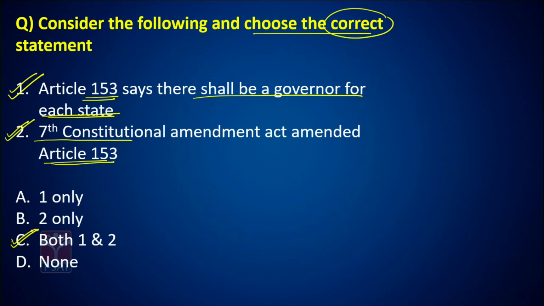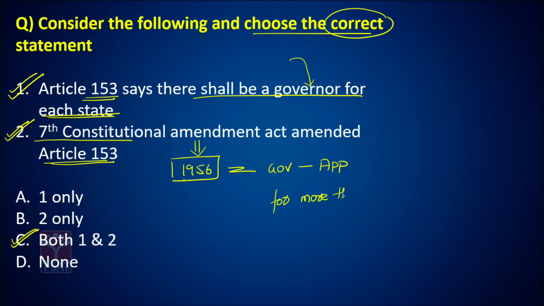Answer is C. But let me explain this. Article 153 says there shall be a Governor for each state. Now this 7th Constitutional Amendment Act in 1956 said there shall be a Governor appointed for 2 or more states also. The same Governor can be a Governor for 2 or more states. This provision was not there in the original Constitution.